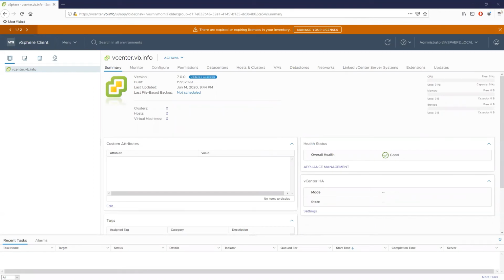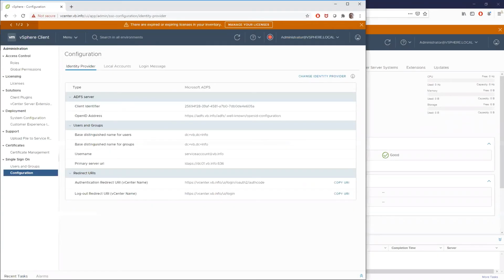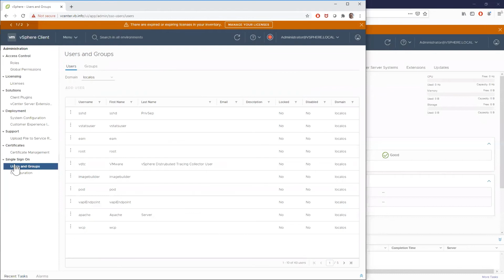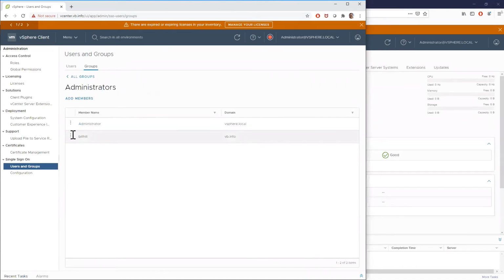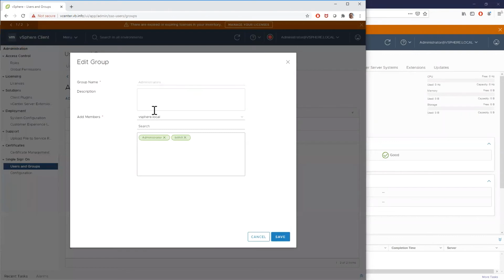Okay, so at this point then, we showed that we can log in. But one thing we didn't do is actually set up any kind of permissions for users to log in from my domain. So I'm going to go ahead and come into administrators. This is an old relic. I'm going to do add members. And here now you can see I'm dropping down to ADFS. So I'm going to search my domain for Rainey Johnson.